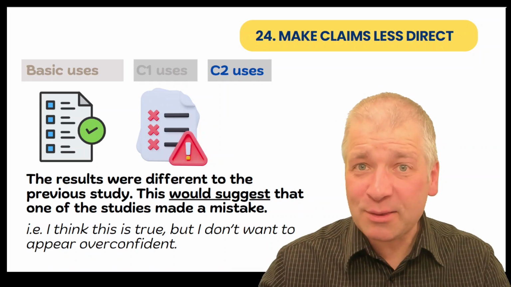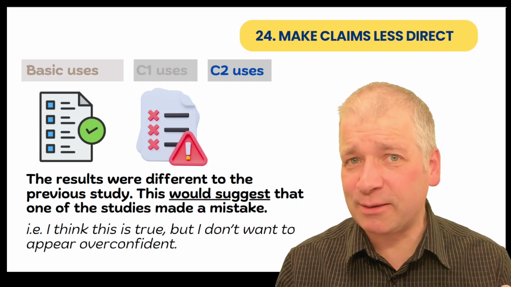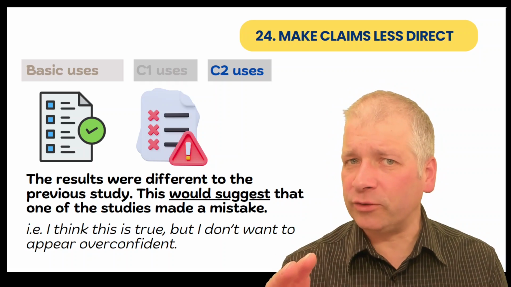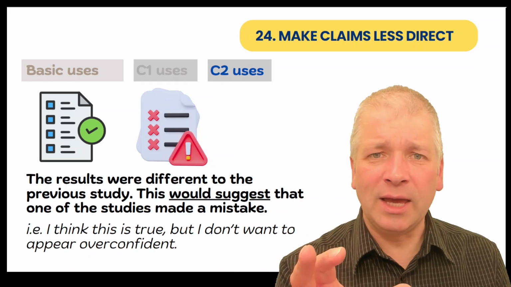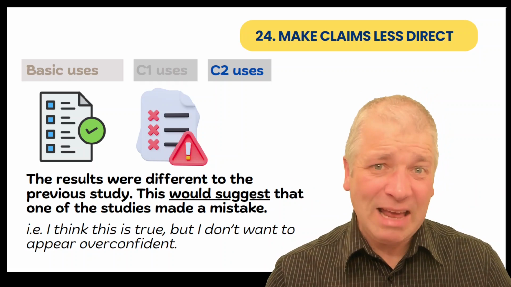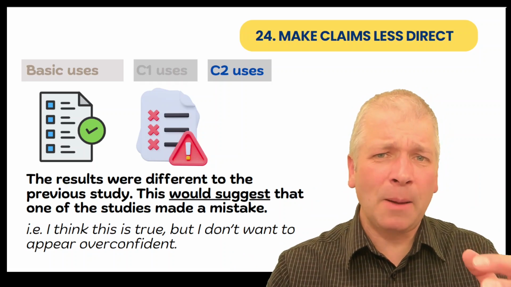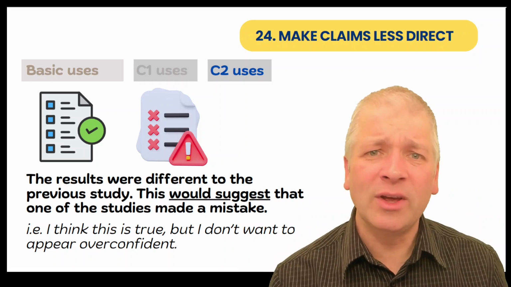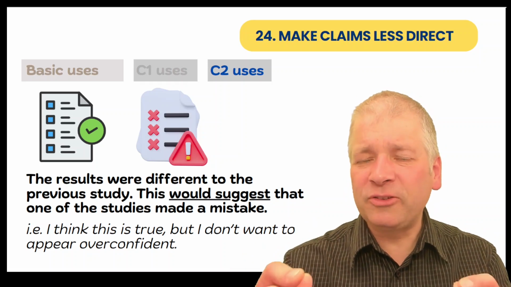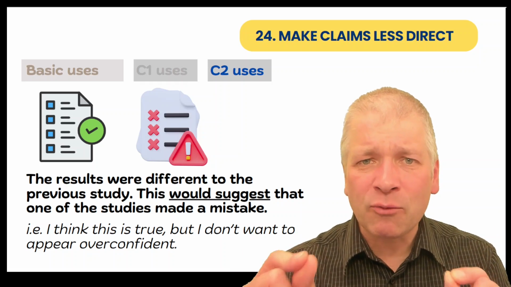Because we could have just said this suggests that one of the studies made a mistake. We don't have to use would. The effect of would here is simply to take the emphasis off the suggest. It makes it appear less confident, less assuming. And we do this a lot, particularly in formal academic writing.